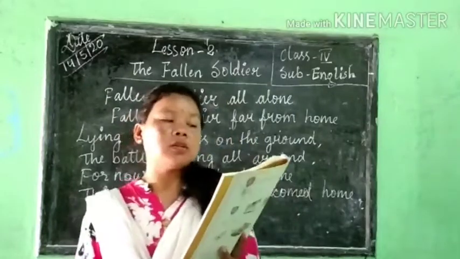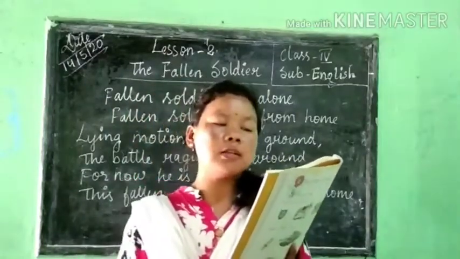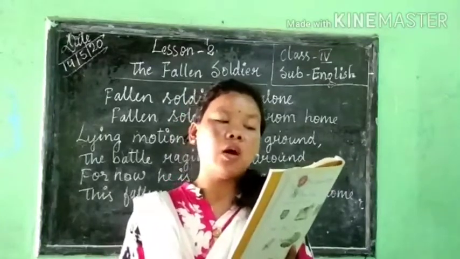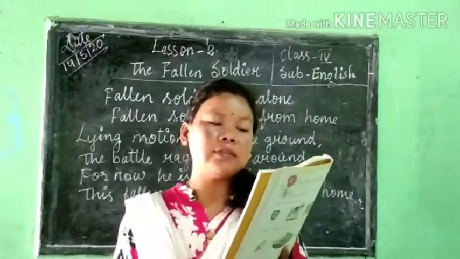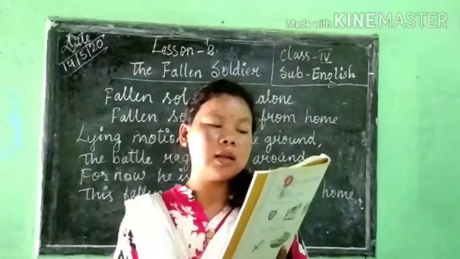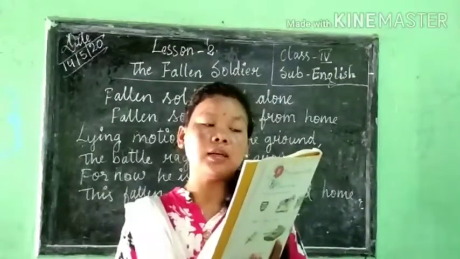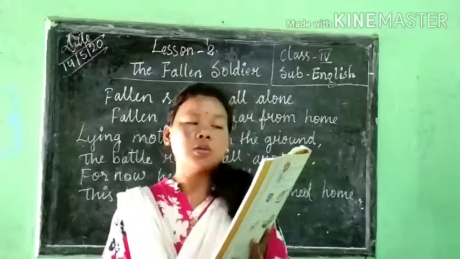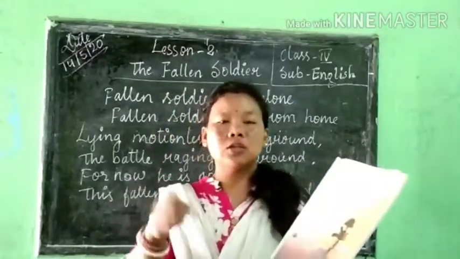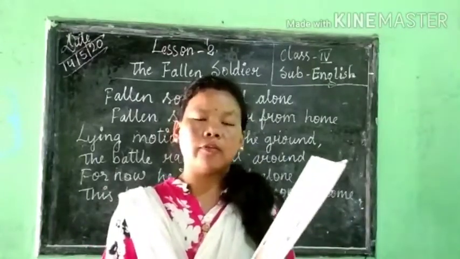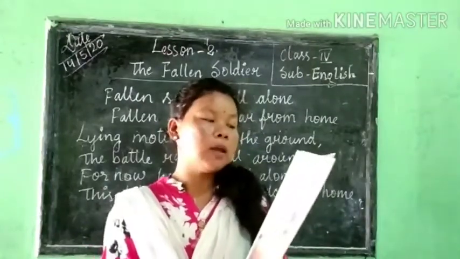Then, fallen soldier all alone, fallen soldier far from home. He is one of those they all forget, the life he lived, the goals he set, the ones he loved, the ones who wait to see his nearly forgotten face. So here the poet is telling that the fallen soldier, who is fallen on the ground and far from home, is alone.